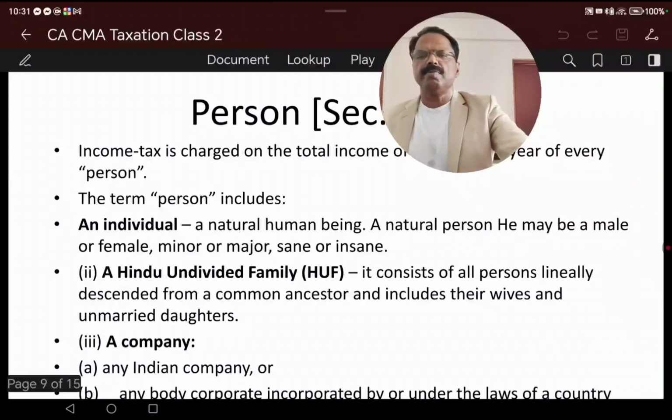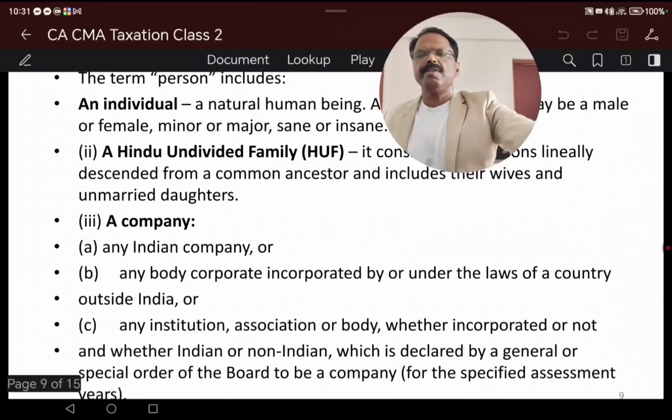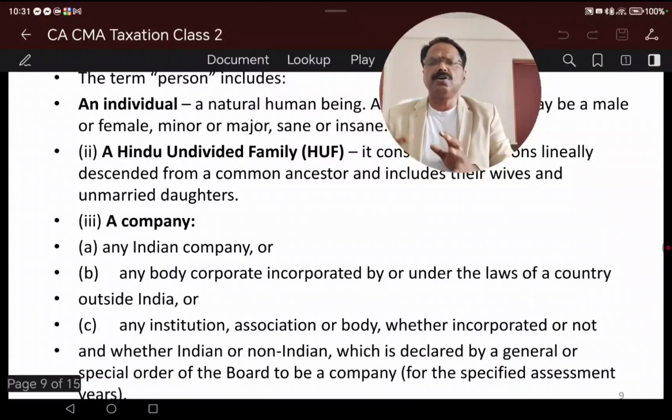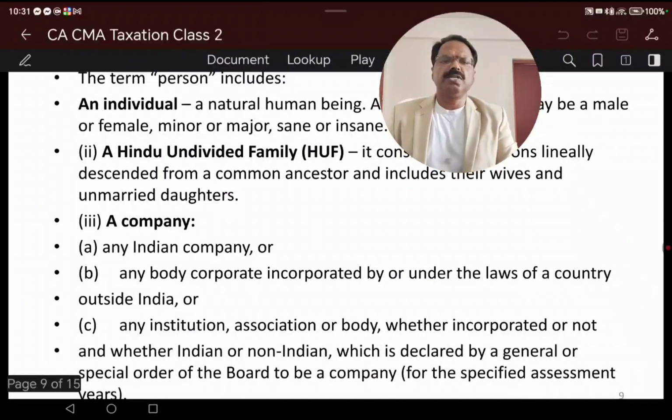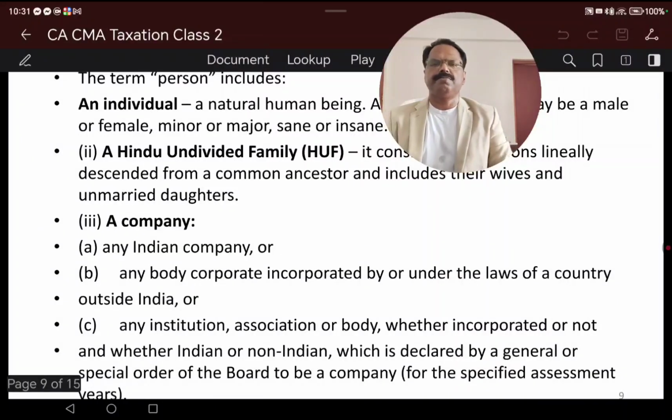Altogether it is a family. So individual includes a natural person and a Hindu undivided family. And in Hindu undivided family includes all the descendant members, common ancestors, including the wives and unmarried daughters. All together it's coming under Hindu undivided family.